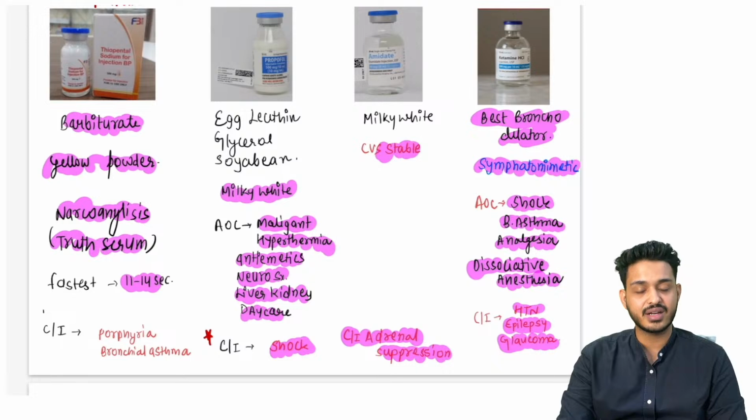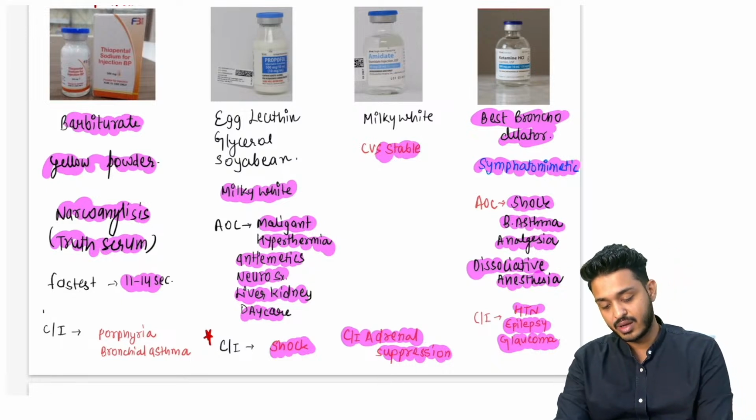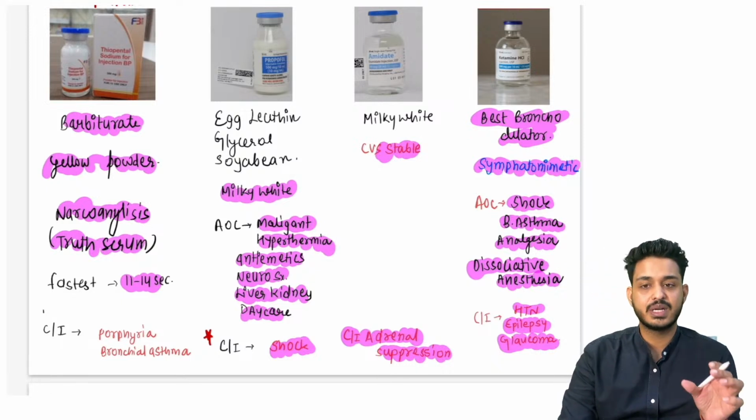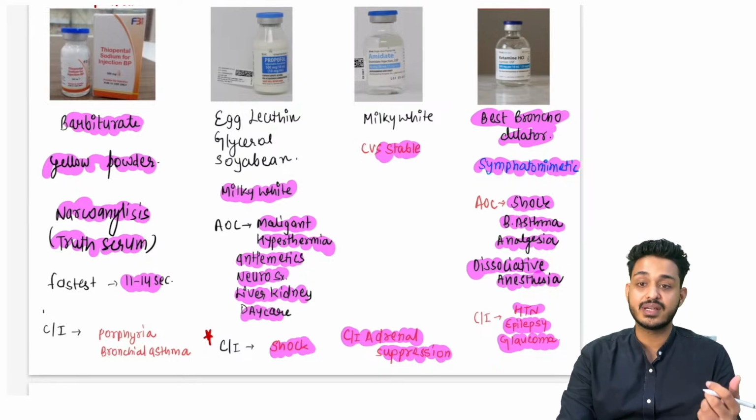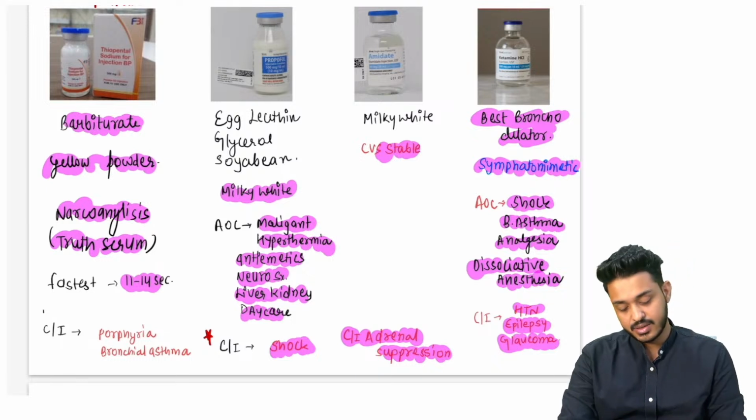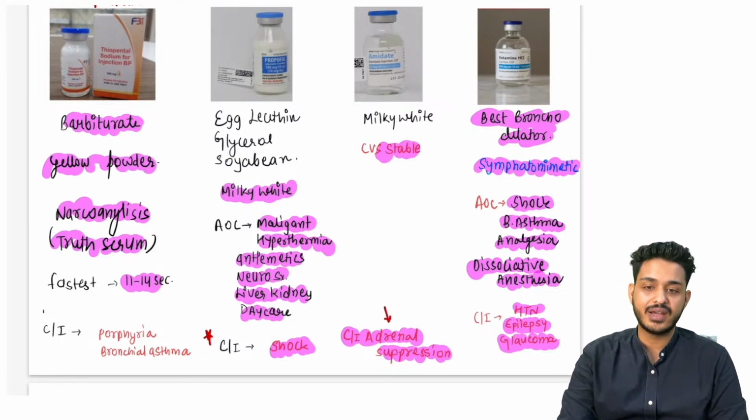These points I am marking are the important points that have been asked in your examination. All these questions have already come, right. So I'm focusing on the most important crisp content. There are many other things to read, but I'm focusing on what is likely to be asked, right. So this is contraindicated in adrenal suppression.